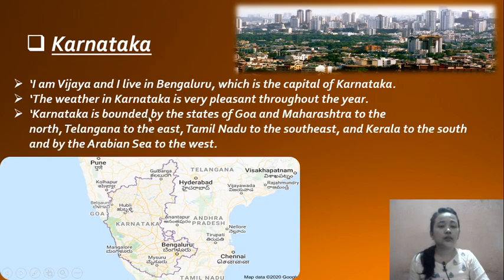Karnataka is bordered by the states of Goa and Maharashtra to the north, Telangana to the east, Tamil Nadu to the southwest, and Kerala to the south, and by the Arabian Sea to the west, as you can see in the map. So Karnataka is bounded by what? Goa and Maharashtra to the north, Telangana to the east, Tamil Nadu to the southwest, Kerala to the south, and the Arabian Sea to the west.